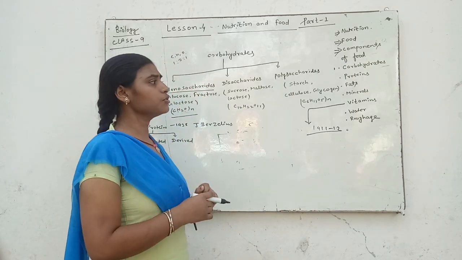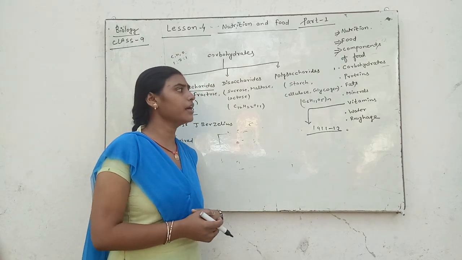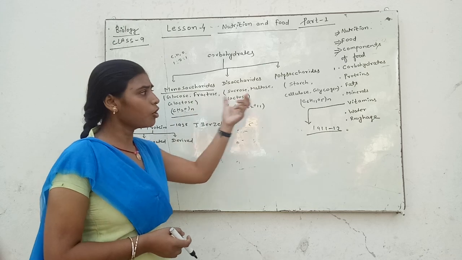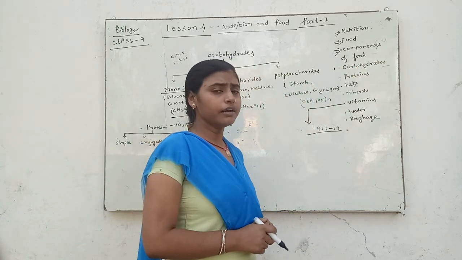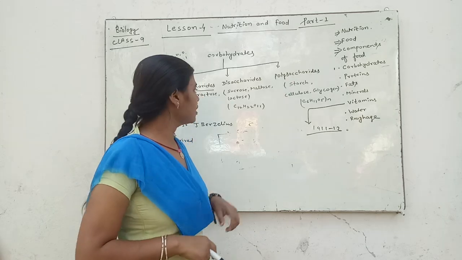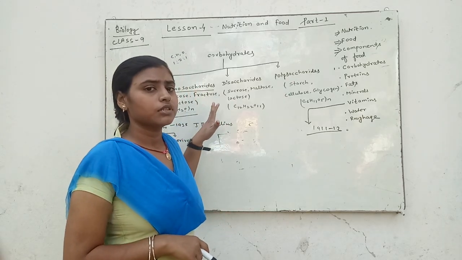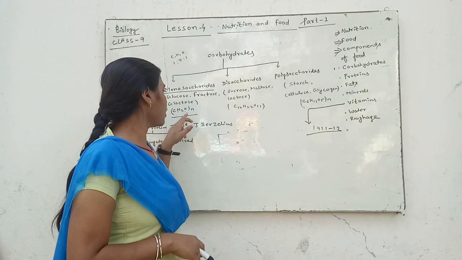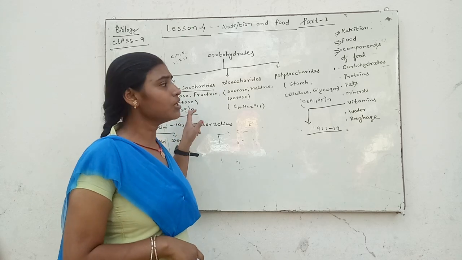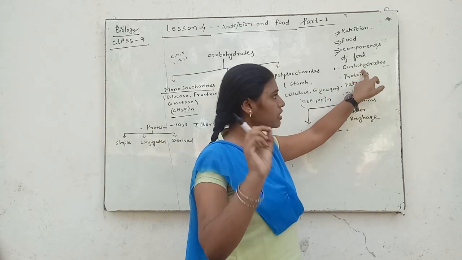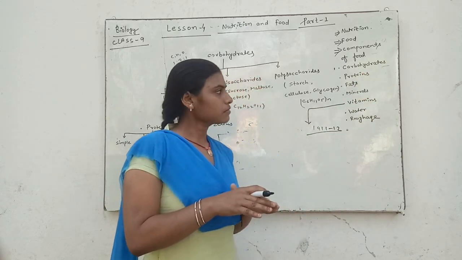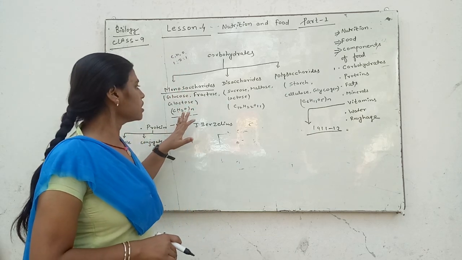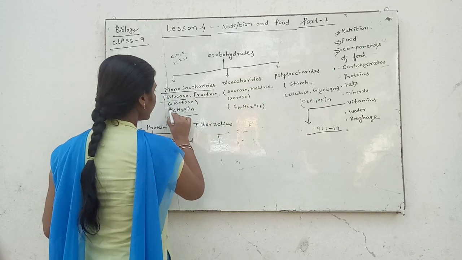If anyone asks you what is the common formula of carbohydrate, then you say (CH2O)n is the common formula of carbohydrate. And for the kinds of carbohydrate, the common formula of monosaccharides is also (CH2O)n. It means the common formula of monosaccharides and carbohydrates is equal. Examples of monosaccharides: glucose, fructose and galactose.